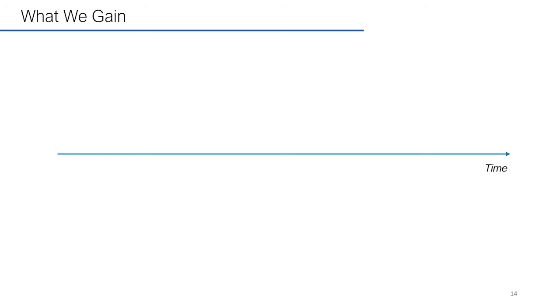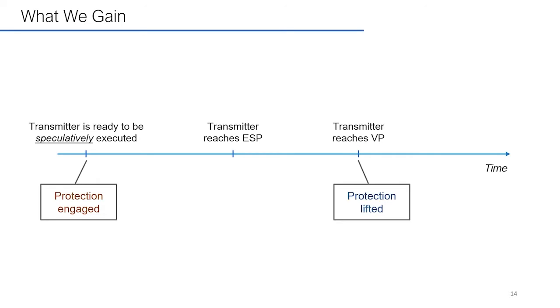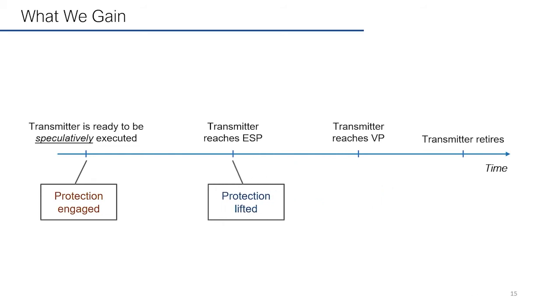To see what we will gain by doing this, I'm showing you the timeline of a transmitter. First, the transmitter is ready to be speculatively executed. This is when a traditional hardware mitigation will engage its protection. Then the transmitter reaches its ESP. After that, the transmitter reaches its VP, and this is when a hardware scheme without InvarSpec will lift the protection. After that, the transmitter will execute and eventually retire. By adding InvarSpec, we can lift the protection as soon as the transmitter reaches its ESP. Thus, it can execute earlier and improve performance.